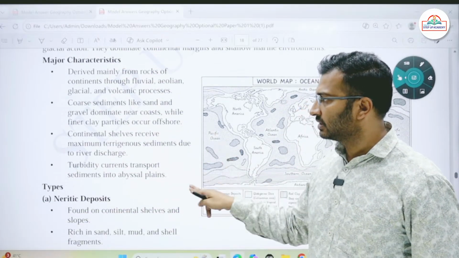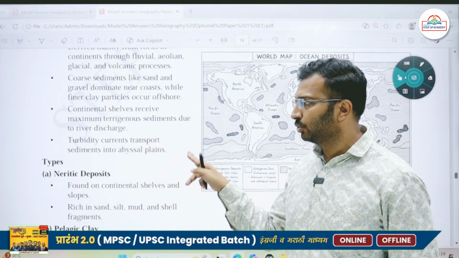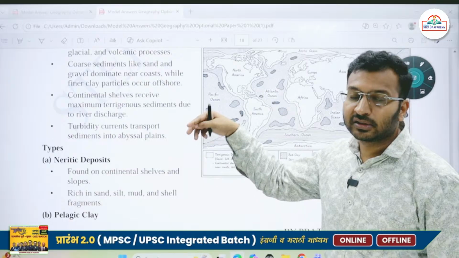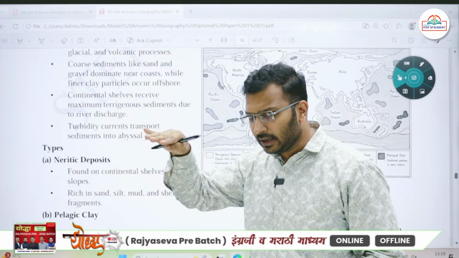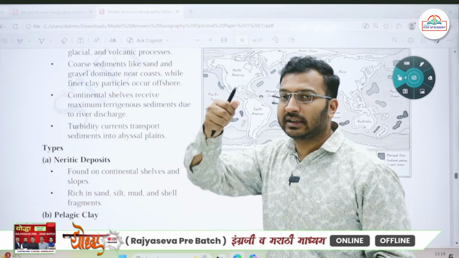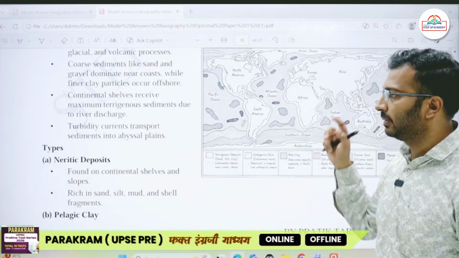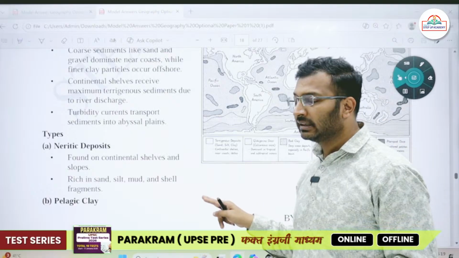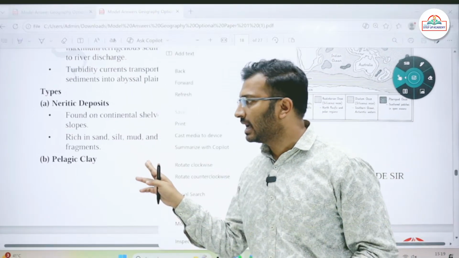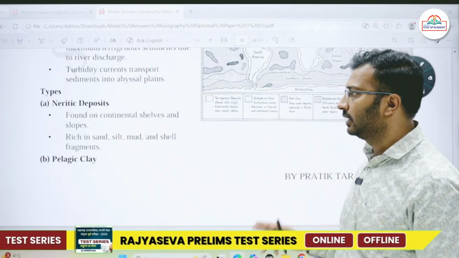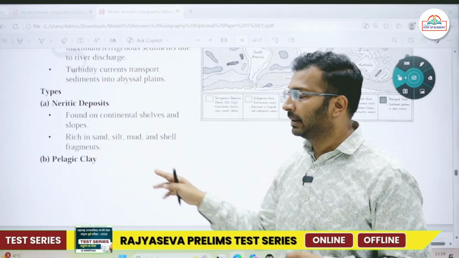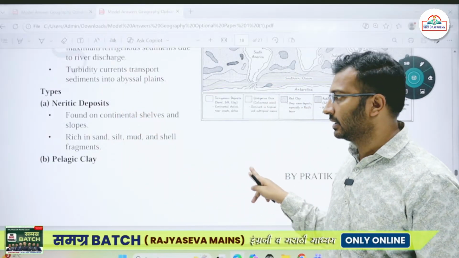The continental shelf receives maximum terrigenous deposit due to river discharge. Then turbidity currents, which flow at a certain depth in the oceans, carry the small particles, that is the clay particles, mud particles, to the abyssal plains. These terrigenous deposits are of two types: neritic deposits and pelagic clay deposits. Neritic deposits are found on the continental shelves and slopes, and pelagic clay deposits are found along the abyssal plains.